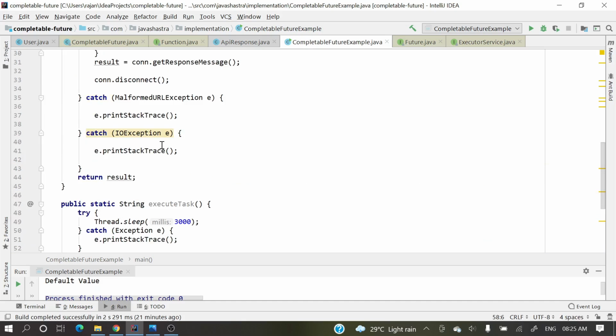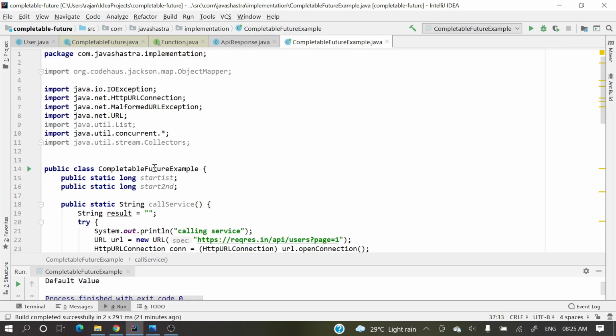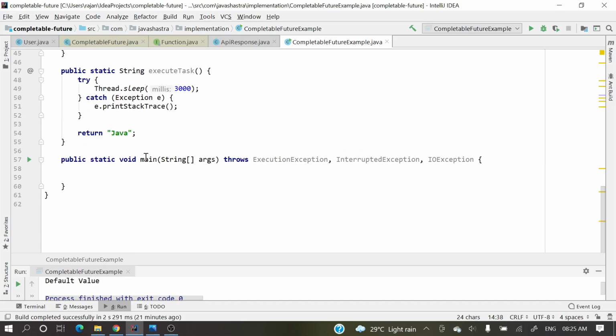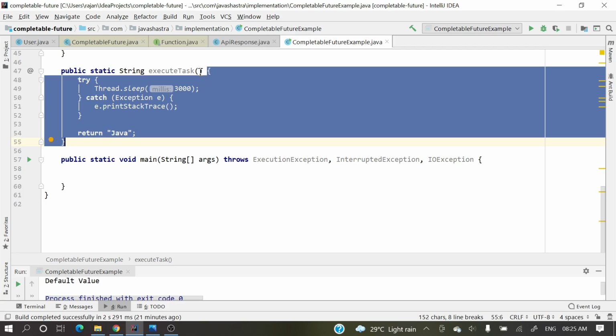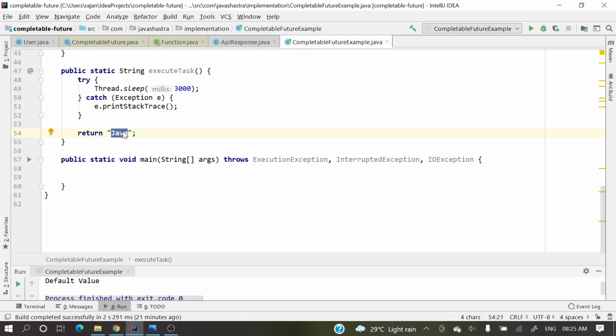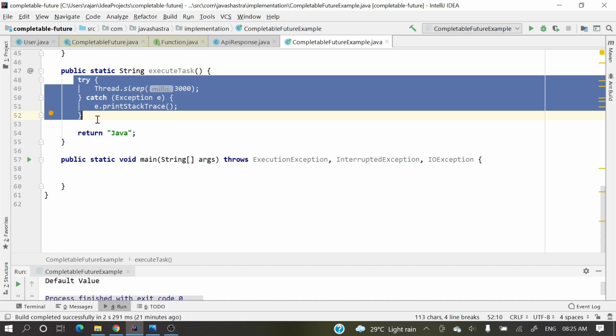For that, I have already defined this Java class. It's a CompletableFuture example, and here I have a main method, and here an executeTask method, from where we are returning one string, Java, and here I am artificially delaying 3000 milliseconds, which is approximately 3 seconds.